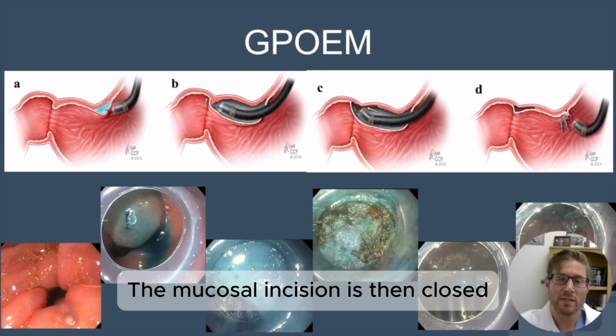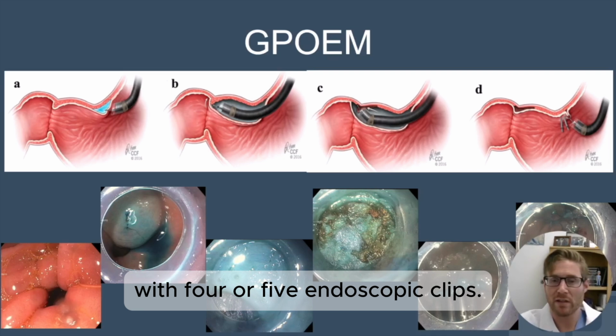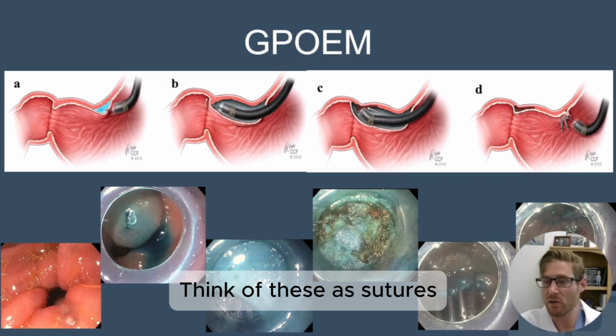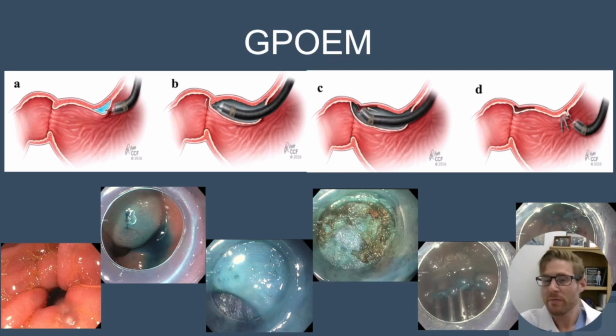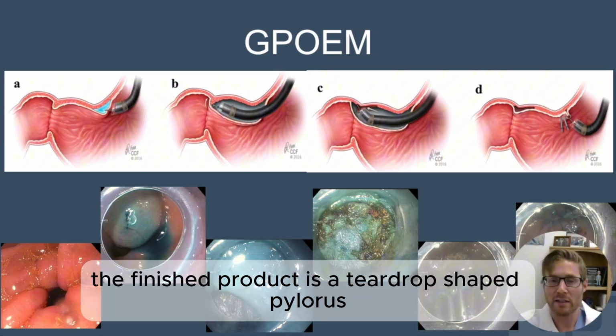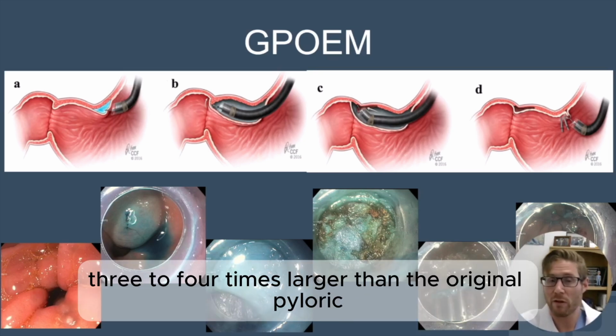The mucosal incision is then closed with 4 or 5 endoscopic clips. Think of these as sutures. And then finally, the finished product is a teardrop-shaped pylorus, typically 3 to 4 times larger than the original pyloric opening.